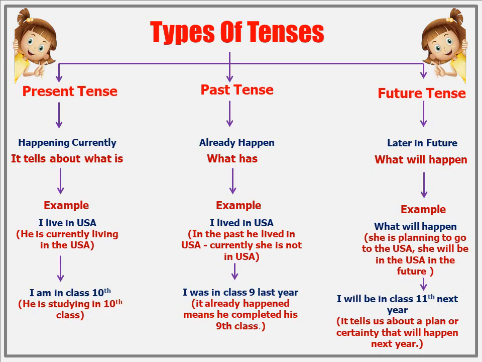Example: I lived in the USA. In the past, he lived in the USA. Currently, she is not in the USA. That means she once lived there, maybe in 2020. But now she's somewhere else, like India or London. I was in class 9 last year. It already happened, which means he completed his ninth class. You've already worked on it, studied, maybe gave exams, and moved up.